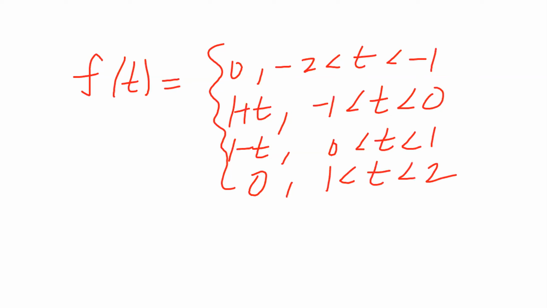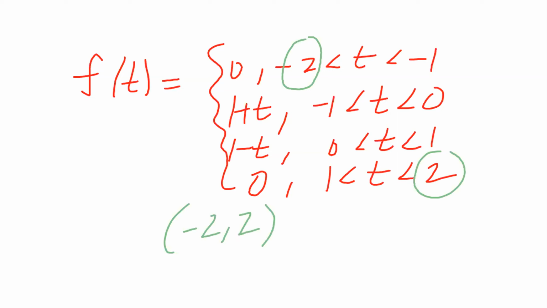Observe that the limit starts from minus 2 and ends at 2. Finally, the given problem limits are minus 2 to 2.